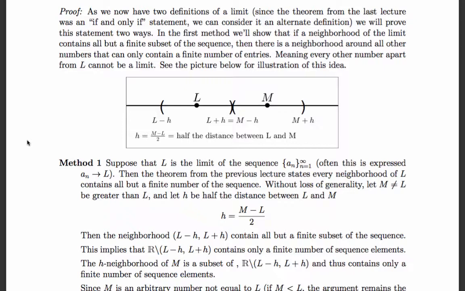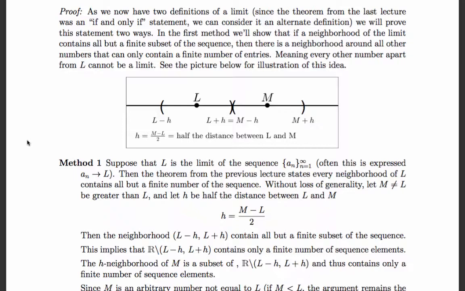Okay, so imagine that L is a limit of our sequence. Well, we know that the theorem definition of the limit says every single neighborhood of L contains all the entries of the sequence except for some finite number. That means outside of any neighborhood of L, there's only a finite number of entries.